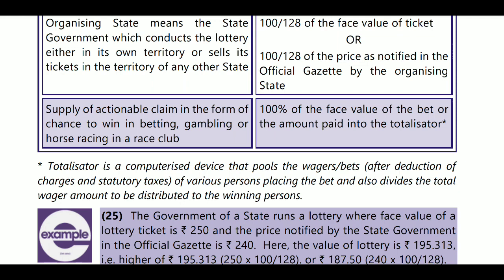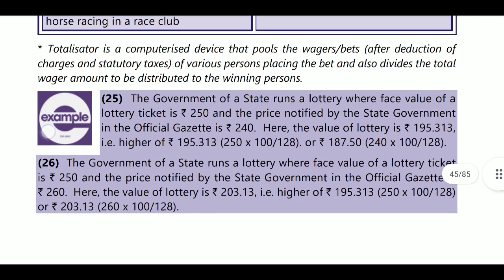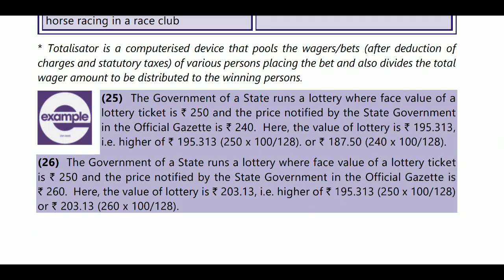Here the totalizer is the person who pools the bets and pays the person who is playing the game. Next, for example, the government of a state runs a lottery where the face value of the lottery ticket is 250 rupees and the price notified by the state government in the official gazette is 240 rupees.